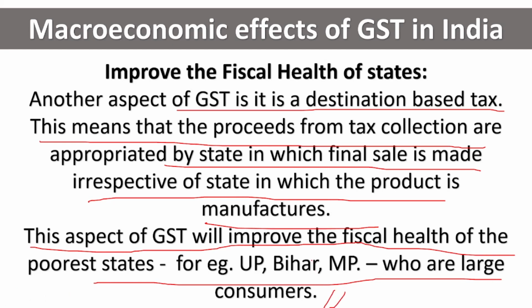So it is a destination based tax, means where the consumer is purchasing the product, there the tax is levied. For example, the product is getting manufactured in A state and it is getting sold in B state, means B state will be collecting the tax. So where it is getting consumed, there only the tax will be collected. So what happens? There are some poor states like UP, Bihar and MP who are large consumers. So where large consumers means there they are paying more tax. So that particular state will get more revenue. So it will help them in the development of those states.